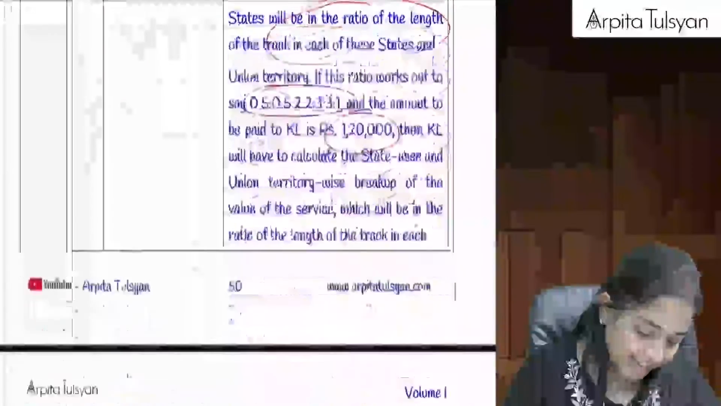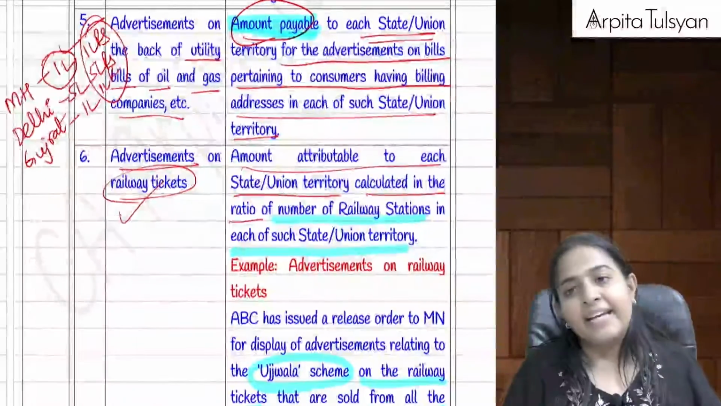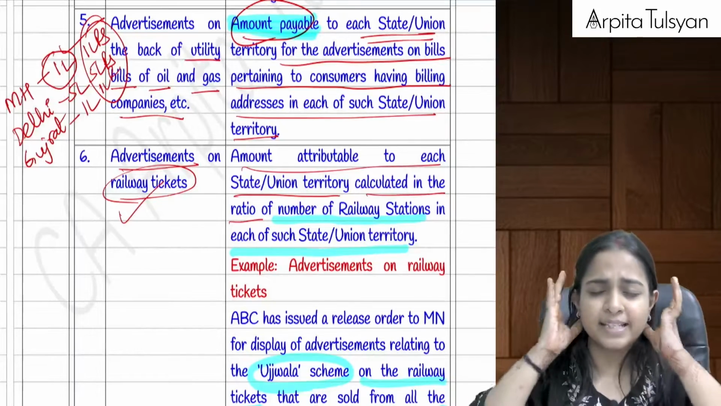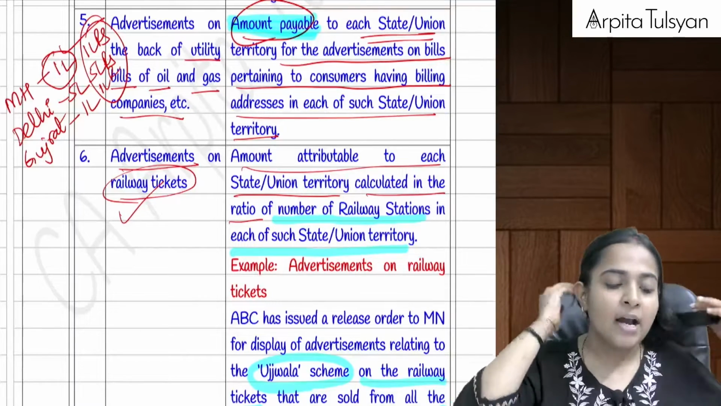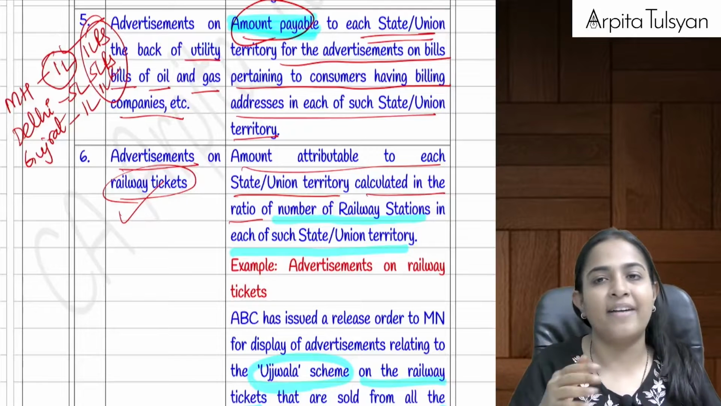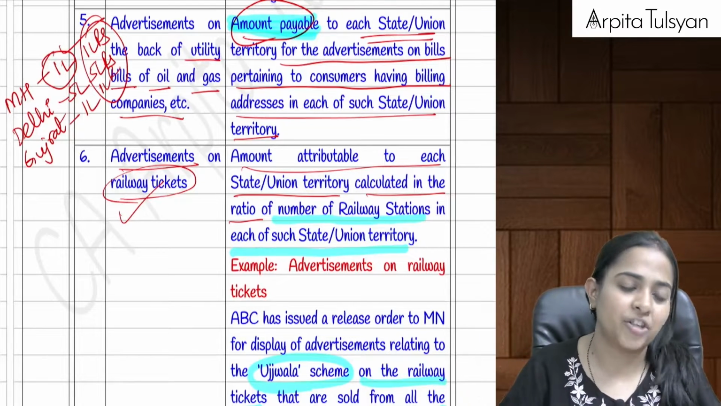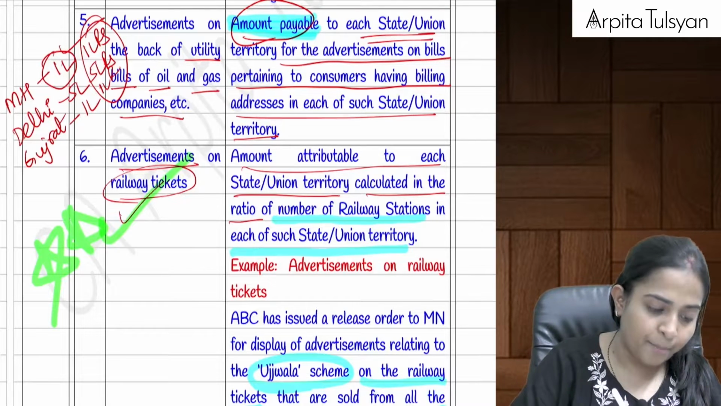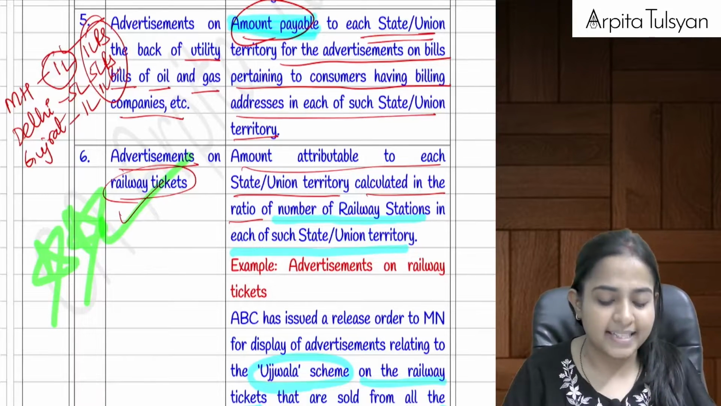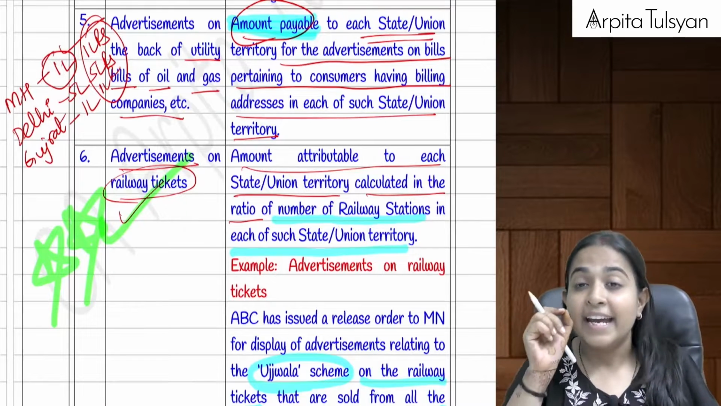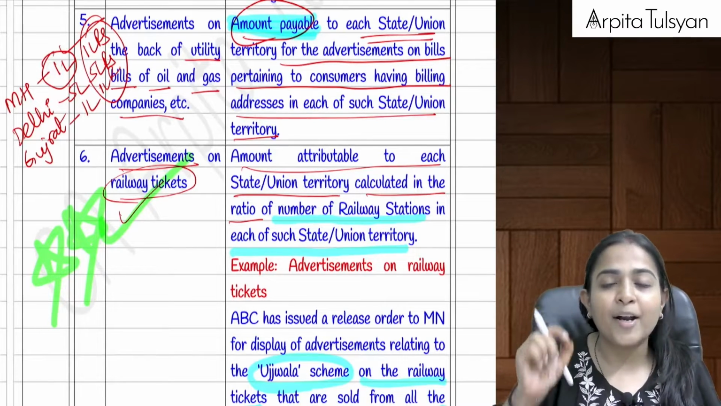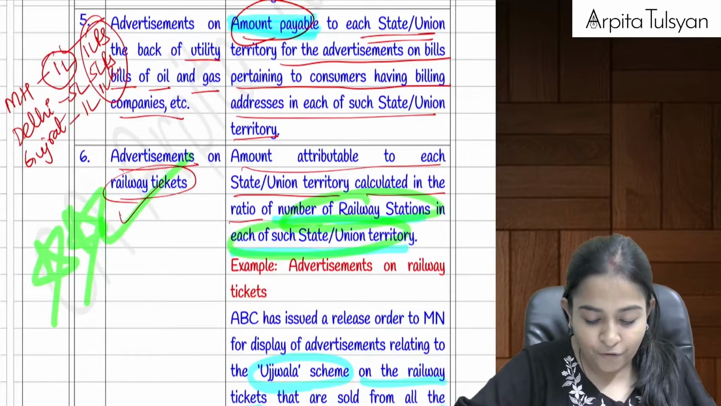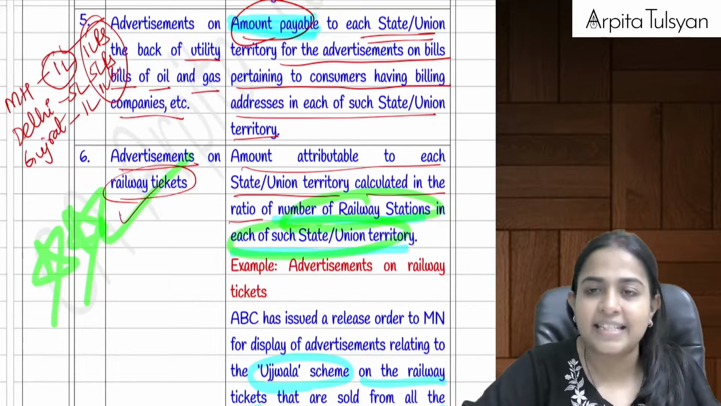indianrailway.gov.in. That website is going to provide you the same. Then if there is any advertisement done on the back of the utility bills like gas bills, you must have seen some advertisements of the government, then in that case again the amount will be divided on the basis of amount payable for each state or union territory. Then advertisement on railway tickets, again important. On railway tickets, if there is any government advertisement, then this amount will be divided in the ratio of number of railway stations in each of such state or union territory.